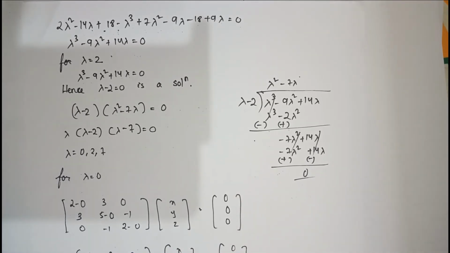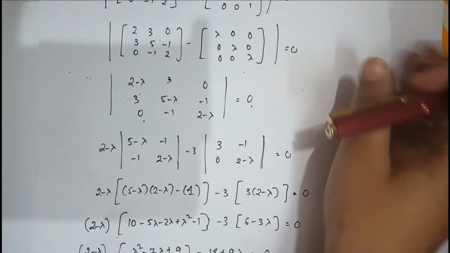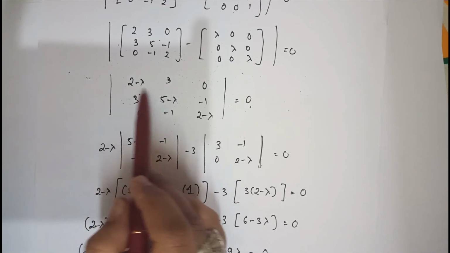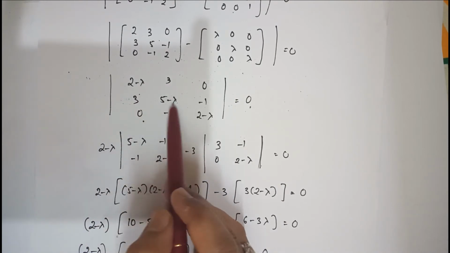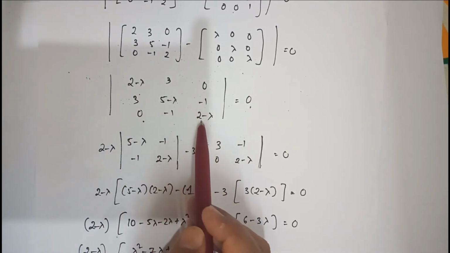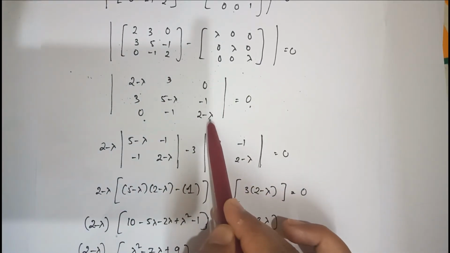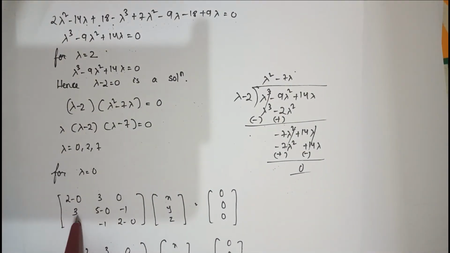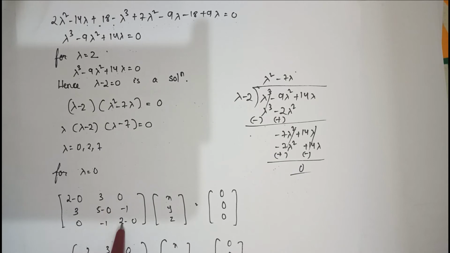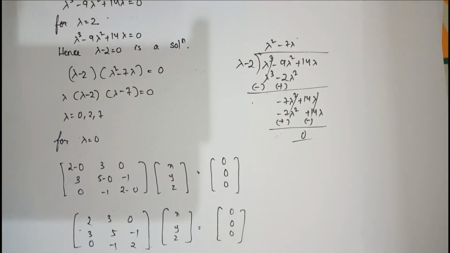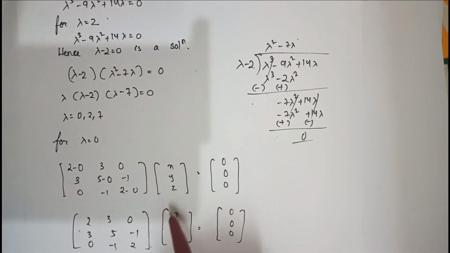Look, this is the matrix: 2 minus lambda, 3, 0; 3, 5 minus lambda, minus 1; 0, minus 1, 2 minus lambda. So I have to replace the values of lambda here. First I'll replace it with 0. So I replace it: 2 minus 0, 5 minus 0, 2 minus 0, and all other elements are as they are. So to find the eigenvectors, I need to form the equations.